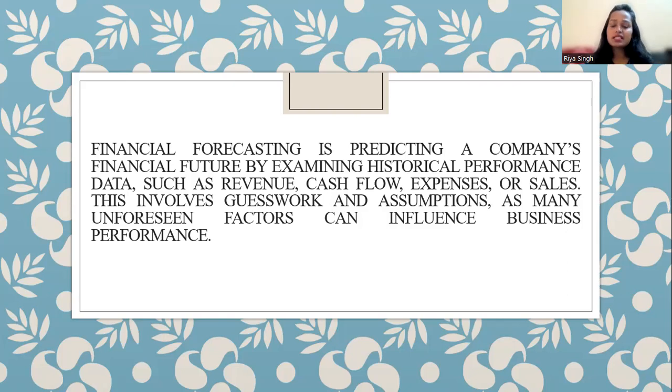Say for example we want to forecast sales, what the quantity and number of sales will be in the future. By keeping the past performance of sales as a base, we can forecast those sales. So that will be your sales forecasting.